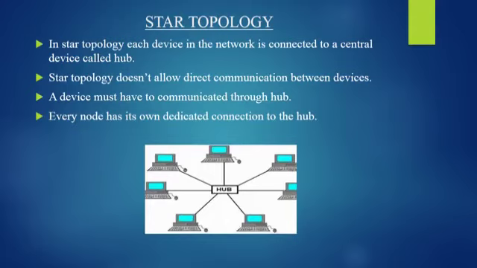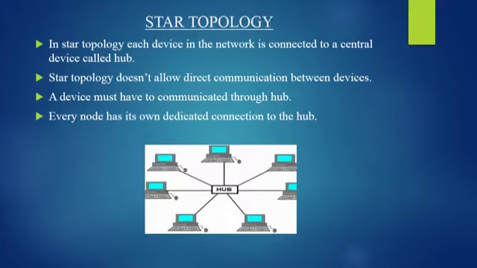The next one is star topology. In star topology, each device in the network is connected to a central device called hub, that is router or switch, etc. Star topology doesn't allow direct communication between devices.